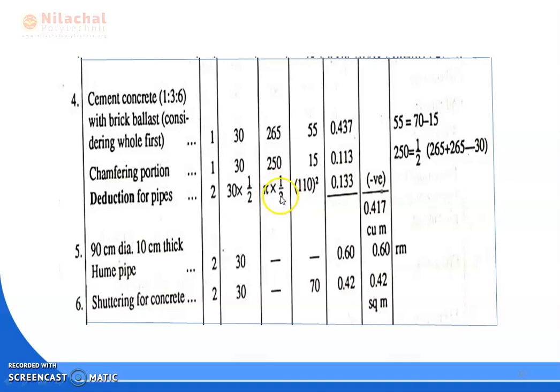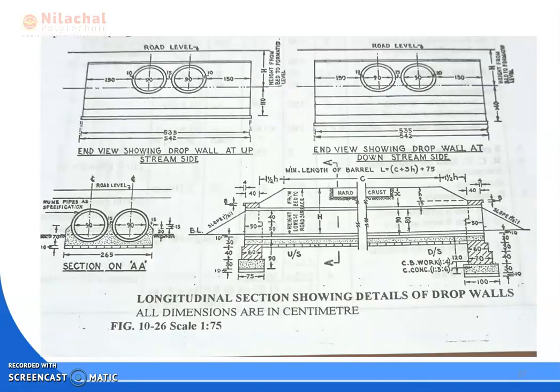So we'll correct here the pi by 4 into d square. The diameter of the pipe is how much? The inner diameter is 90 centimeter. The outer diameter is how much? The thickness we know. The pipe thickness is 10. So 90 plus 10 plus 10 for another side. So 10 plus 90 plus 10 is equal to 110.